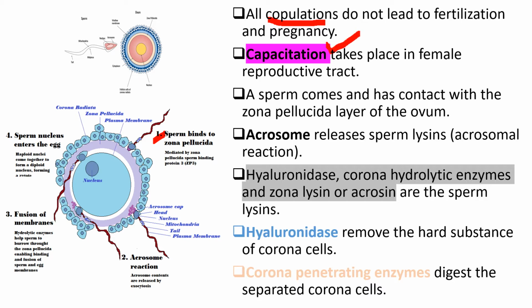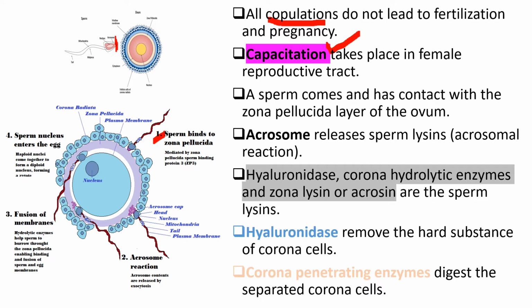Capacitation. What is capacitation? The removal of the mucus substance formed on the acrosome part of the sperm by the secretions of the female genital tract is called capacitation. Actually, the acrosome part of the sperm has some receptors.